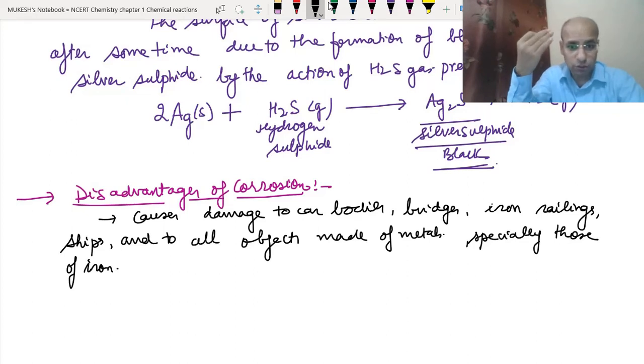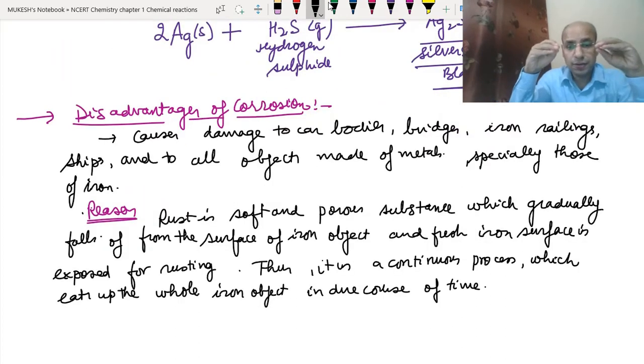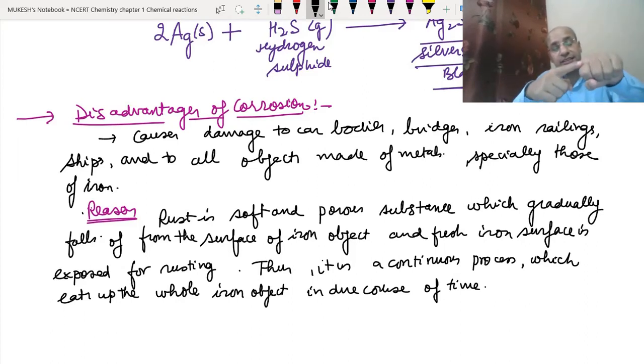So most of the things are made of iron. Because of this corrosion, because of the rusting, the bodies get damaged in some period of time. We have to replace them. So what is the reason? Whenever iron particles are in contact with moist air, rust is formed. We can easily find any iron article which is already rusting. Rust is soft and a powder-like substance. If we rub it like this, the rust will fall down, and most of the time it falls down on its own.